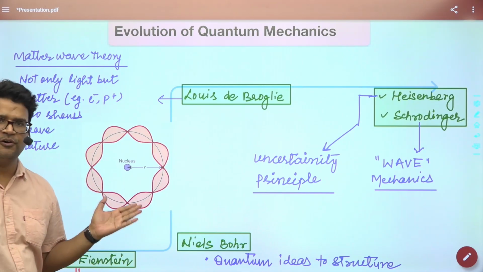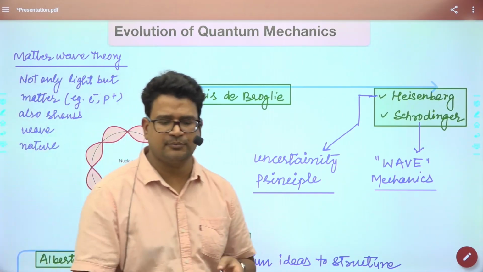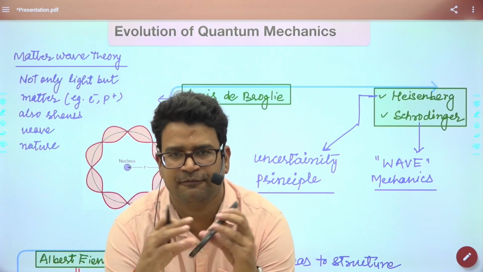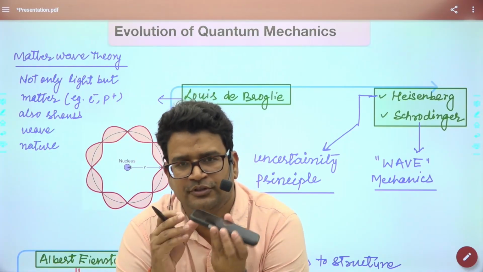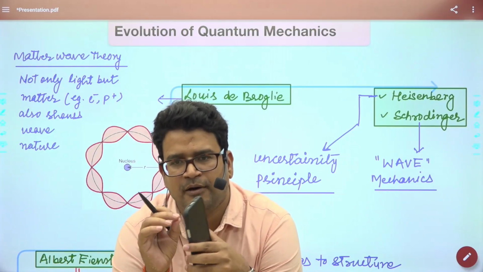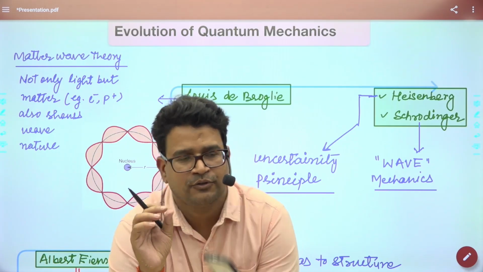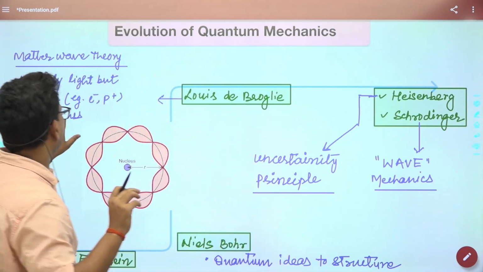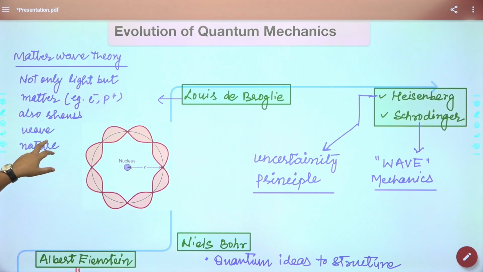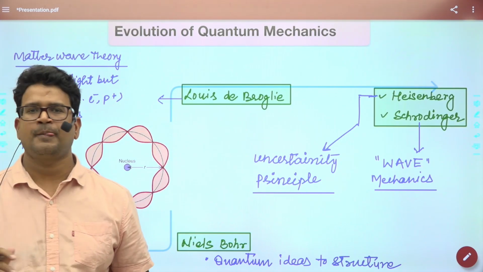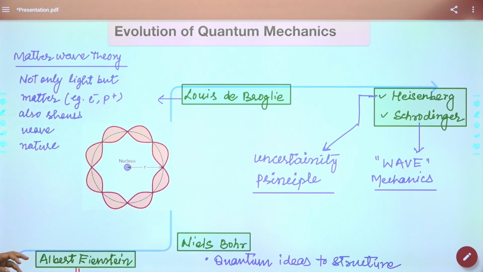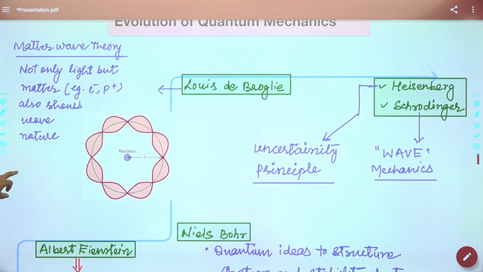So whatever we saw all around, suppose this is a mobile phone, is matter. This is not continuous; it is made up of small particles, which are called quanta. So what he explained is that not only light, but matter also shows wave nature. Suppose this mobile is made up of small particles, and those particles also behave like waves, children. Okay, Louis de Broglie.